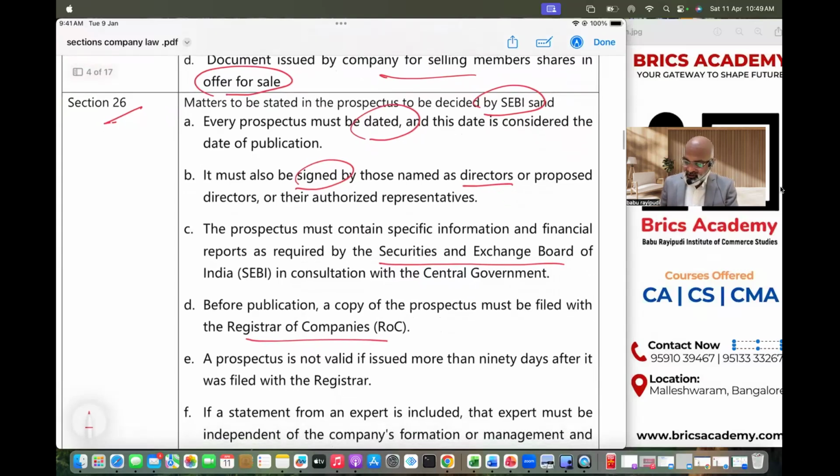Next, the prospectus is not valid if it is issued more than 90 days after it is filed. That means when you file the prospectus to ROC, within 90 days it has to be utilized. In the sense, today if I file the prospectus to ROC, within 90 days I must issue this to the public and raise money from the public. If I fail to issue this prospectus within 90 days after it is filed to ROC, 101% it is not valid. Then what are you supposed to do? Again, you have to file one more prospectus to ROC.